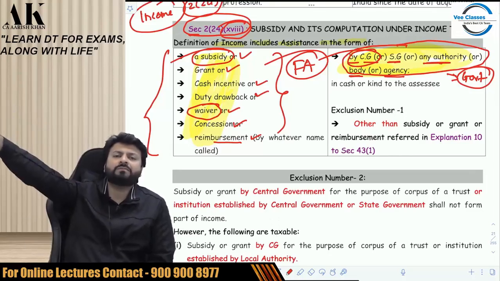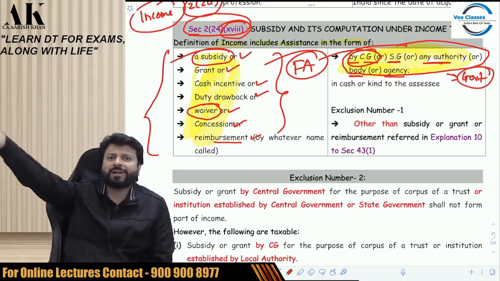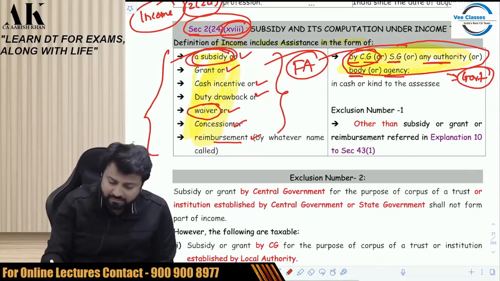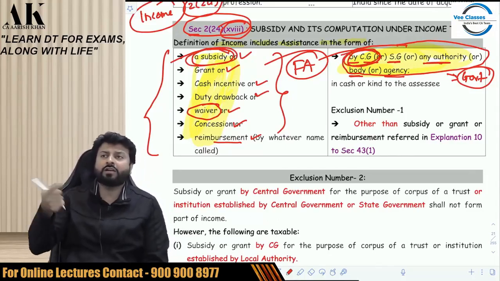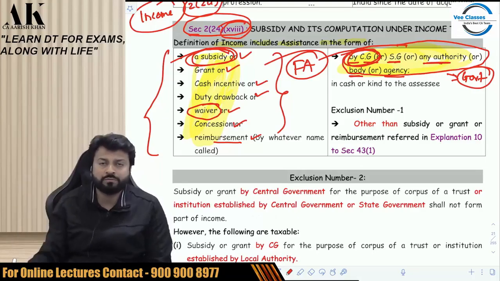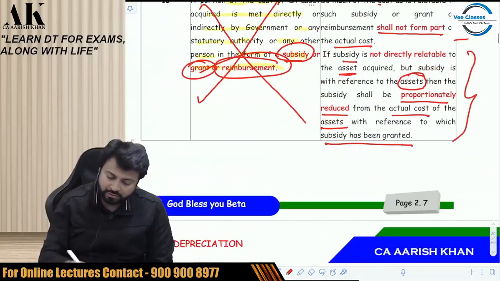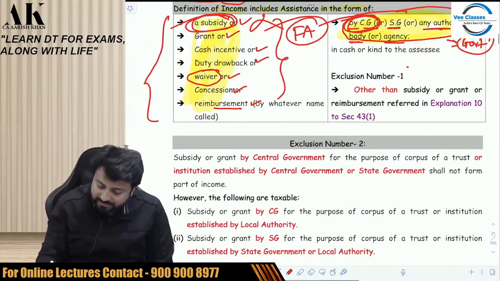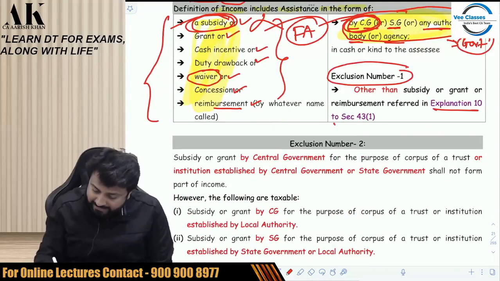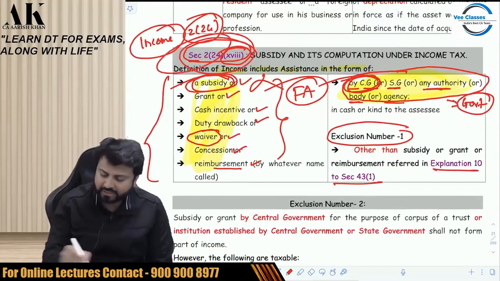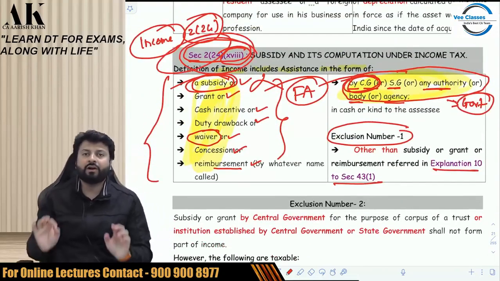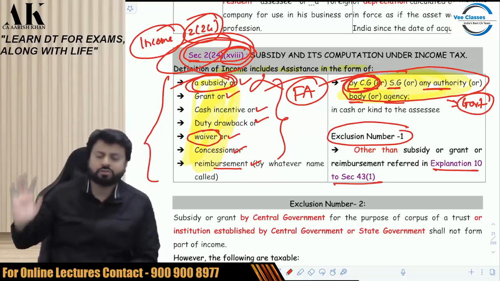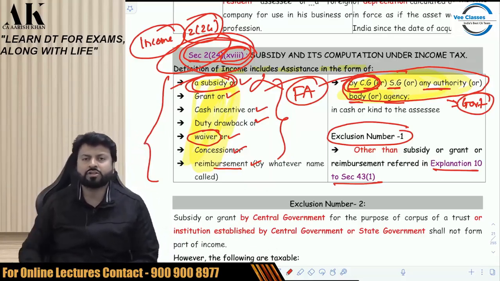Explanation 10 says what? If you get any subsidy with respect to an asset, you have to reduce it from cost, and here it is written, if a subsidy is received from the central government, then you have to do what? Treat it as income. Then what shall I do? You follow this. Don't follow this. Why? Because this particular thing is excluded from the definition of income. Check. It means for asset, whatever you used to do earlier, you have to do the same thing now also. Because that is excluded from the definition of income. Check please.